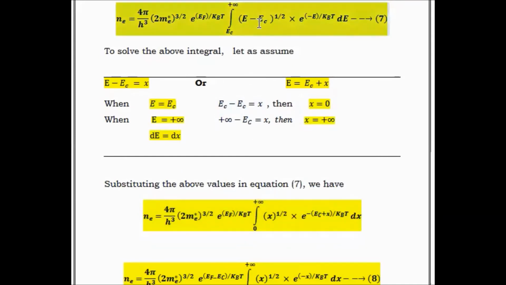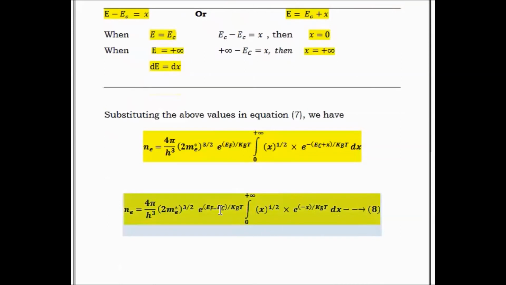For E minus EC we consider X, and for minus E we consider EC plus X, dX. Simplifying this term, we get N(E) is equal to 4π/h³ (2 m_e*)^(3/2) e^(EF minus ...). Here we are simplifying the term and we get e^(EC/kT) out.